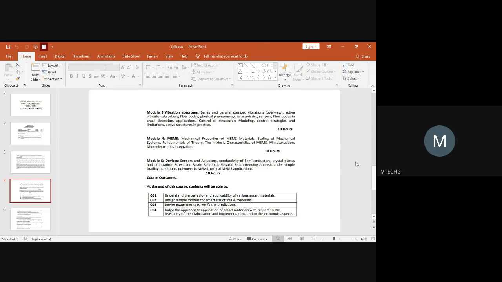Now let us start with a case study which is pending from my end related to module 5. We have discussed the case study related to all the modules. One more is pending, which is related to our optical MEMS. I will share it now, 2 minutes.